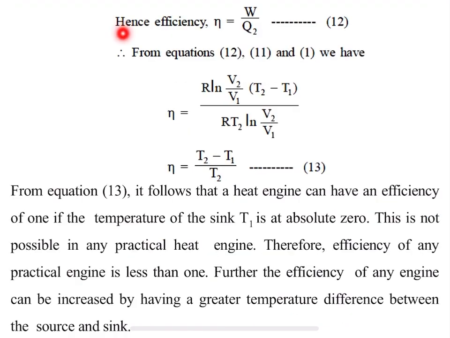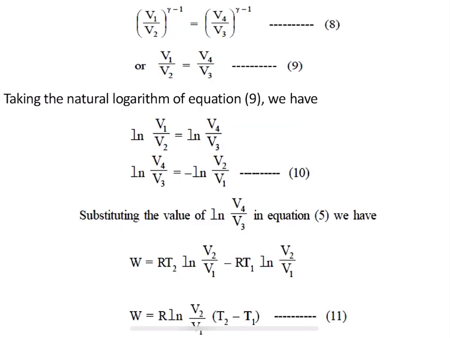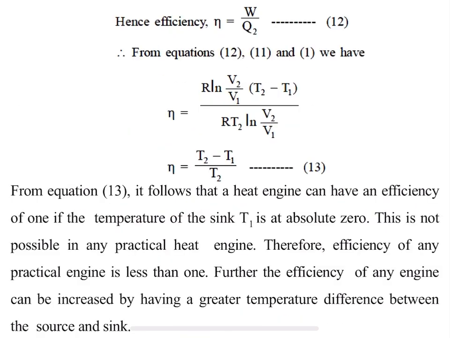In our last class we discussed how we define efficiency. Efficiency nu is equal to W divided by Q2. Let me call this equation 12. Now we have equation 11 and equation 12. Substitute these values in the efficiency. Efficiency nu will be equal to W, which is R ln V2 divided by V1 into T2 minus T1, divided by Q2, which is RT2 ln V2 divided by V1.